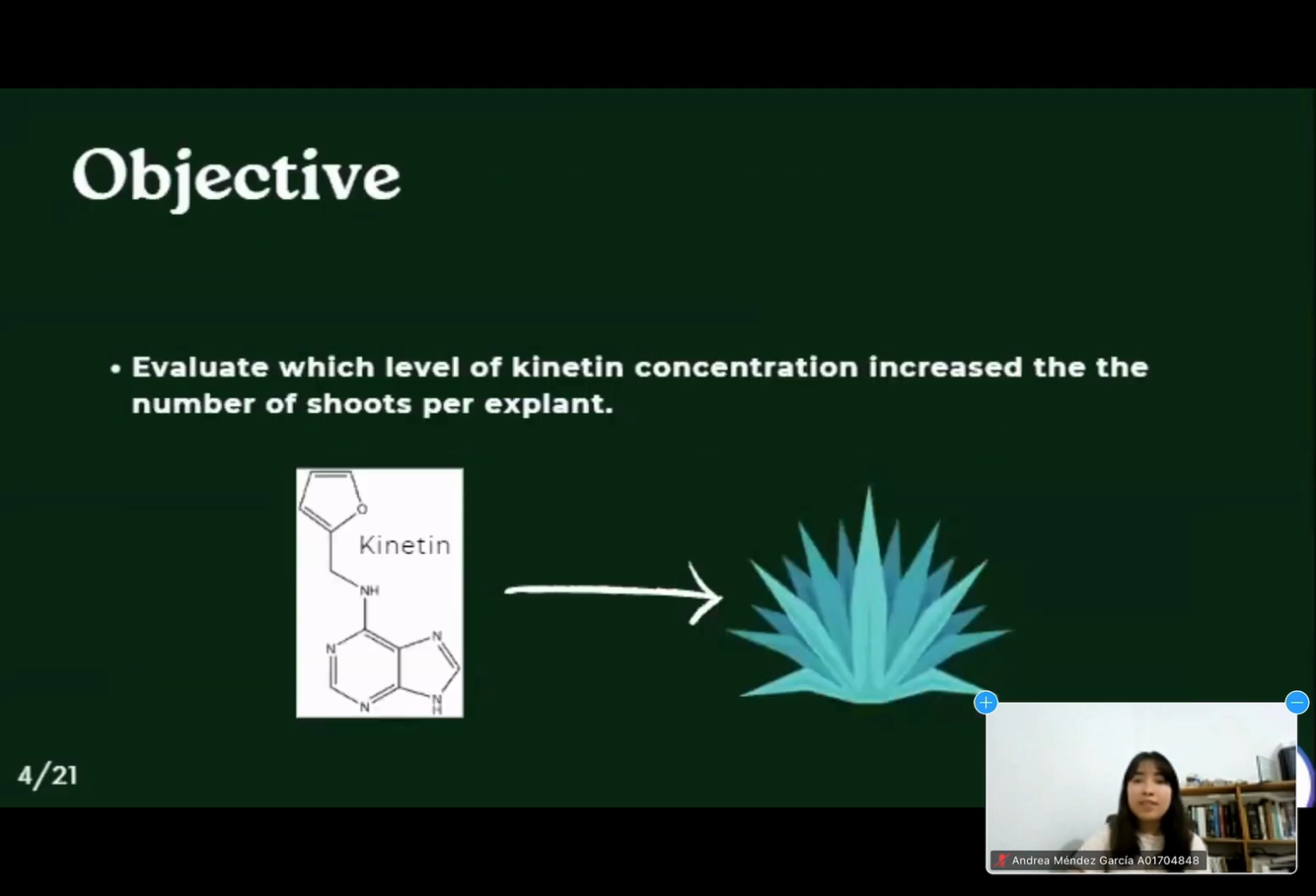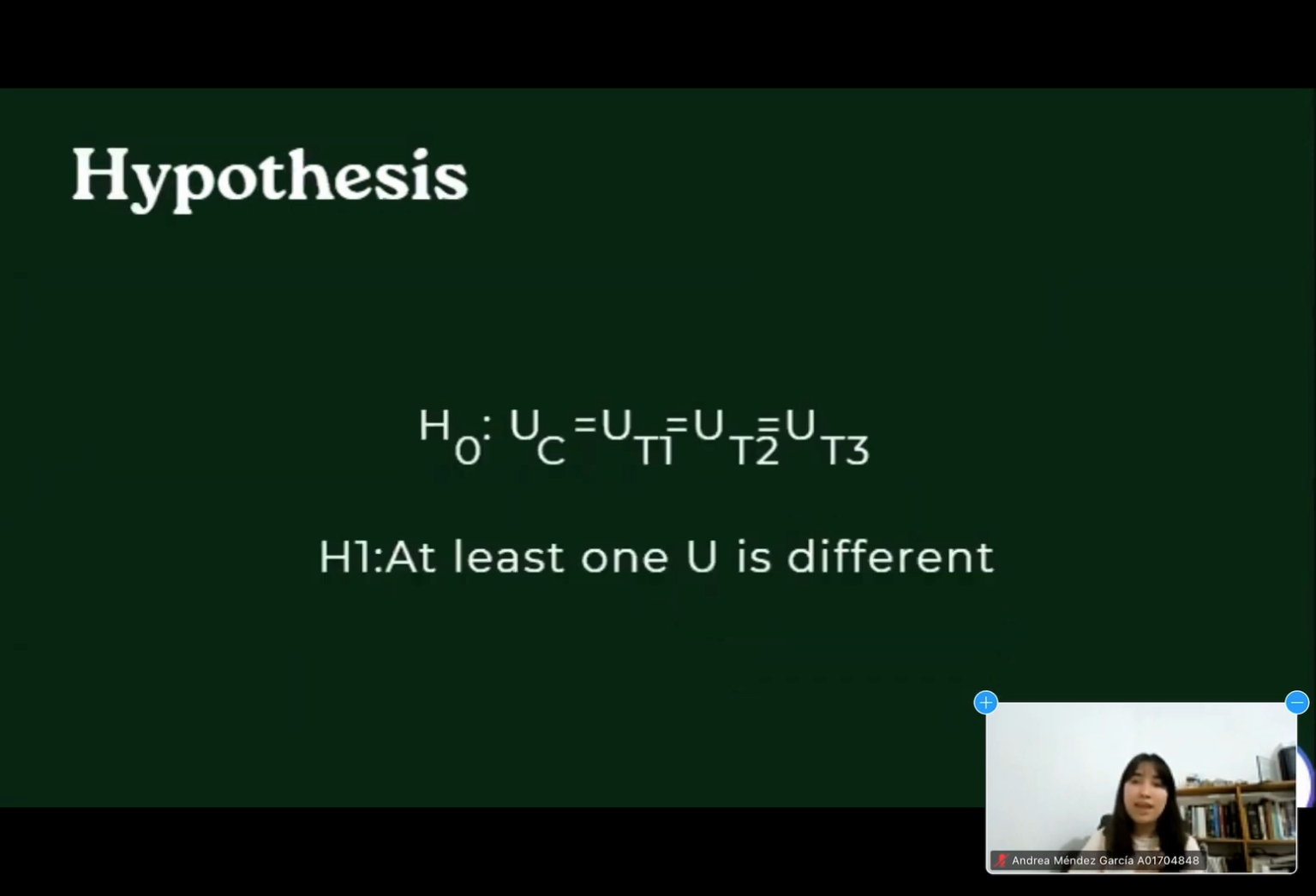The objective of this essay was to evaluate which level of kinetin concentration increased the response variable, which was the number of shoots per explant. Hence, the null hypothesis was that all concentration levels did not have a significant impact on the number of shoots. In other words, there was no significant variation in the number of shoots per explant obtained at the different evaluated concentrations of kinetin. Meanwhile, the alternative hypothesis was that at least one mean of shoots per explant of one kinetin concentration was different from the other kinetin concentration levels.